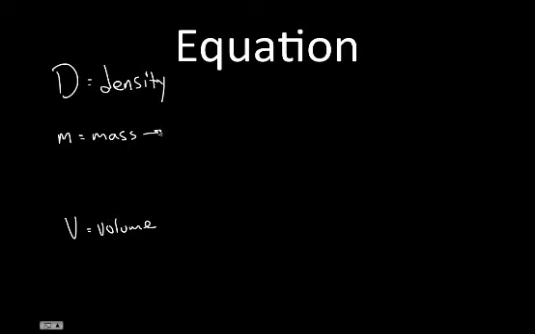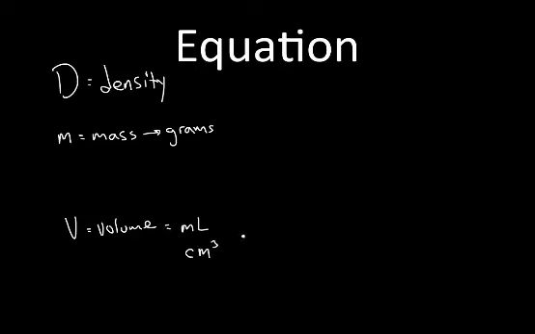We're typically going to measure our mass in grams. We could use ounces or pounds or kilograms. Anything that measures the weight of something can be used for mass. We're pretty much going to stick with grams. And for the volume, we're going to measure that either in milliliters if we're using a fluid, or we're going to measure it in cubic centimeters.